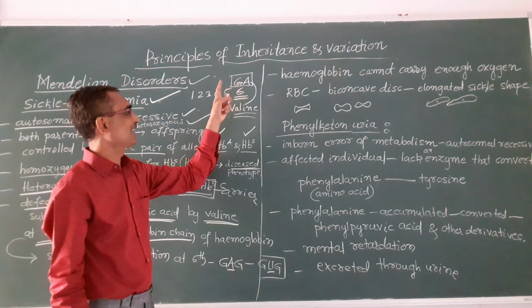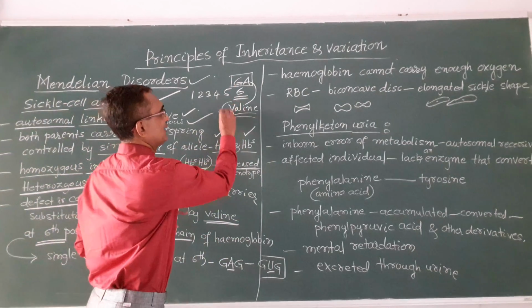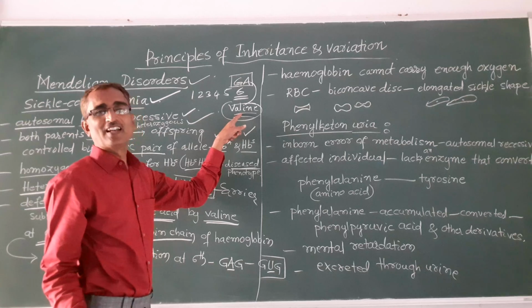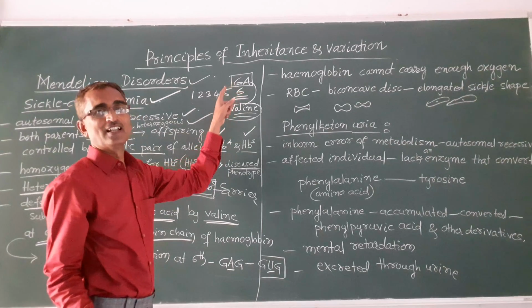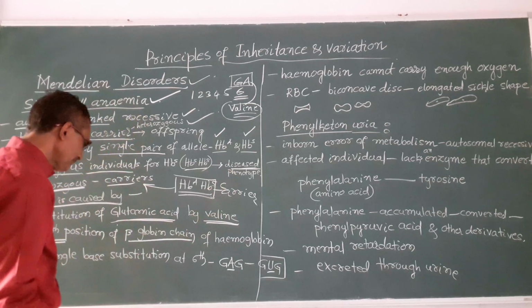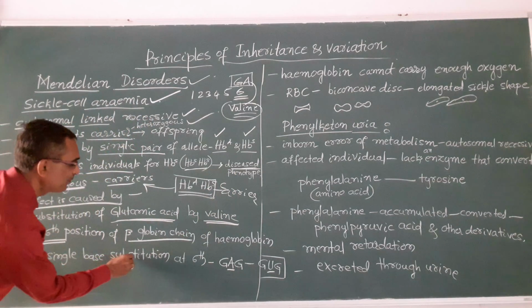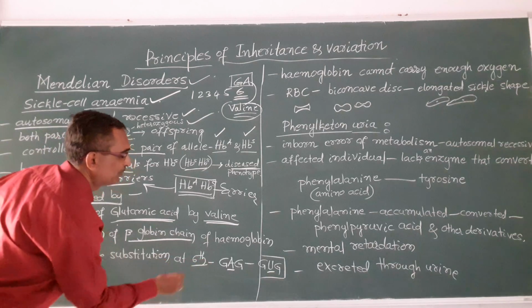This glutamic acid is replaced by this valine. When valine comes in place of glutamic acid, then hemoglobin becomes a defective one. Okay, and so here what happens? At the 6th position, a single base substitution takes place.